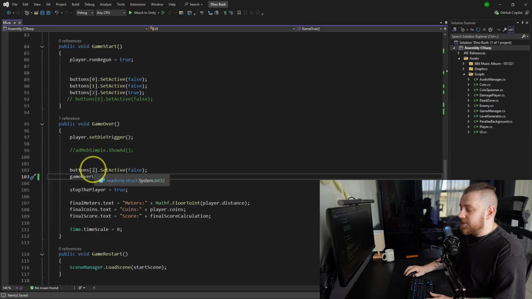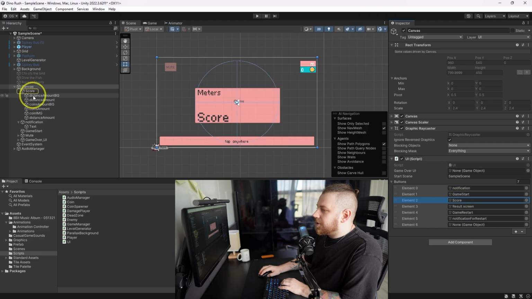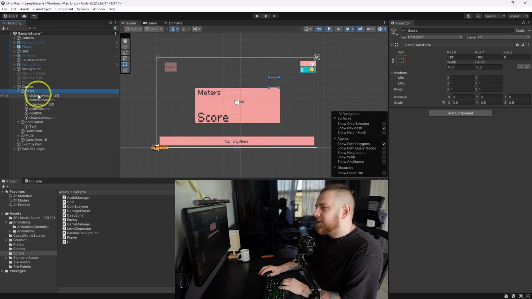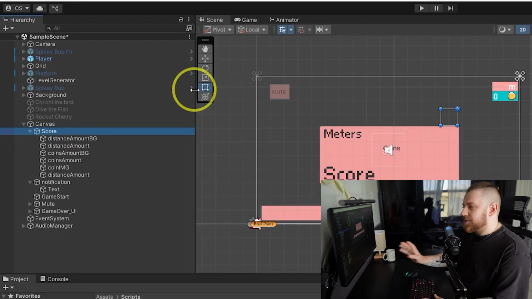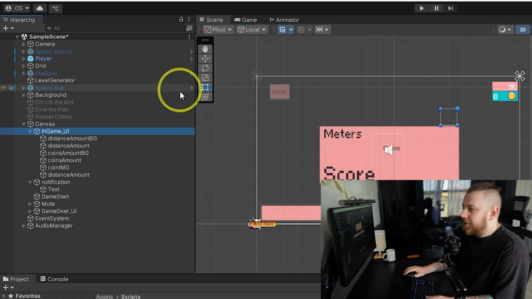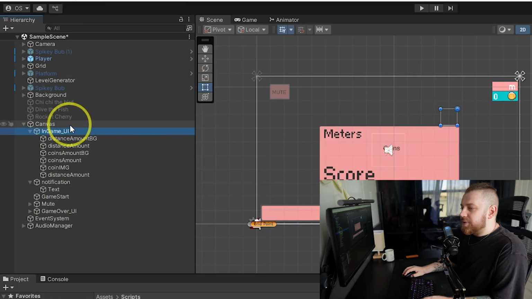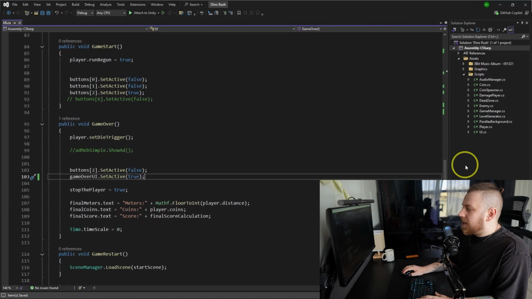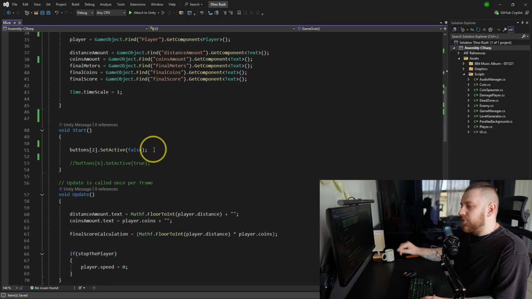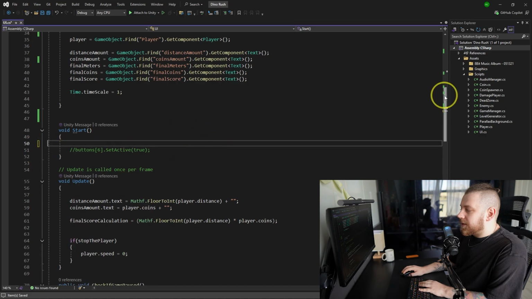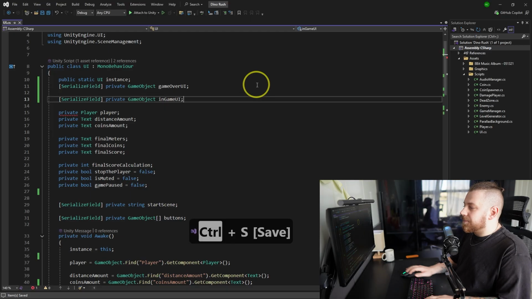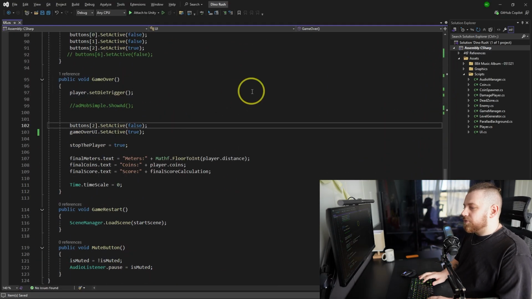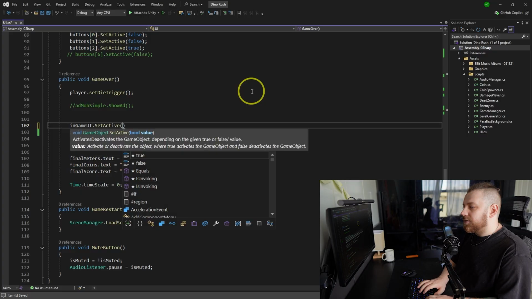Now let's take a look at this button 2. What is that? And I'm gonna try to check 0 and 1 as well. So button 2 is the score, which has not only, wait, what? Like it is named the score, but it has coins amount, distance amount. I see. This is basically in-game UI, right? With distance, coins, and everything. Now it is much better. And we can go ahead to the script, and if we need to switch it off at the start, we can do it manually in the inspector. So I'm going to remove this, and I'm going to go ahead and make serialize field, private game object, in-game UI. And then you simply go ahead and switch it off over here in game UI, set active false.